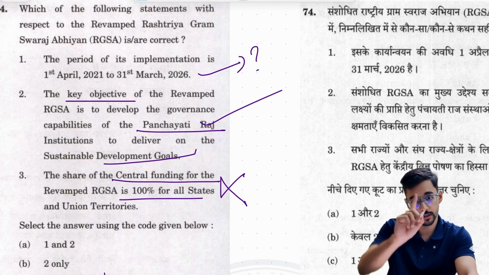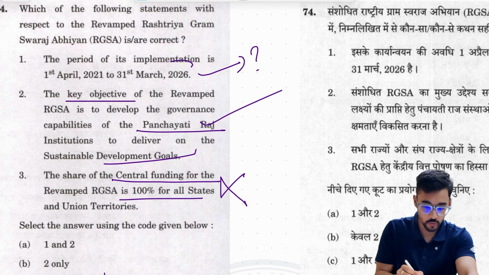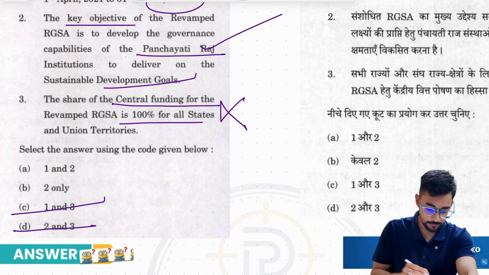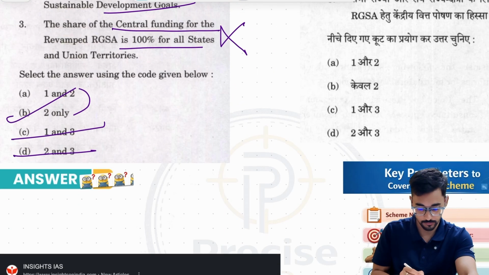Now again the same story that we have done in the last question. Year, usually I would consider it wrong. A and B, I would do B. All the time the same. Answer is B.